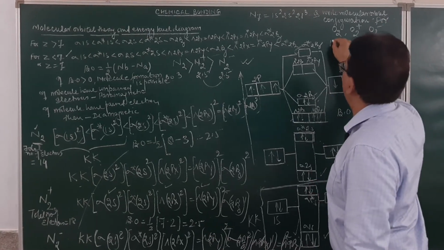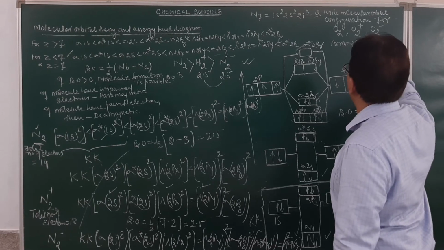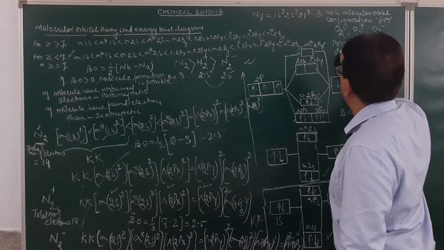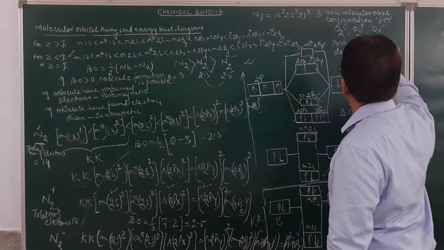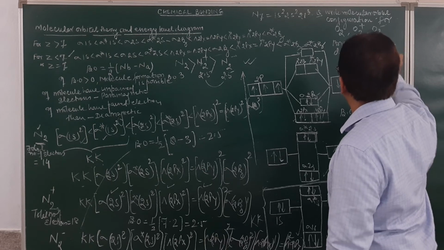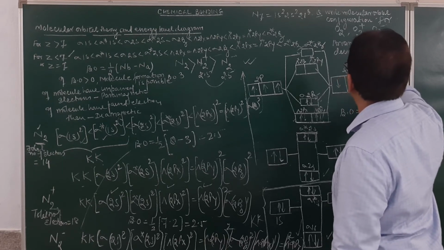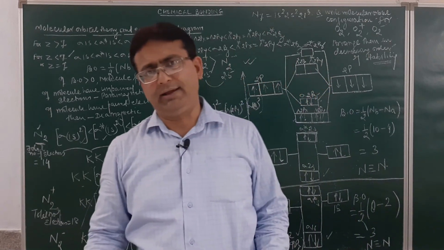Fine. Arrange them in decreasing order of stability. Is it clear? You may also try by making the molecular orbital diagram.